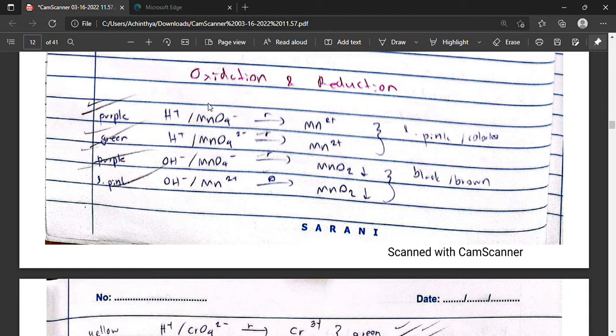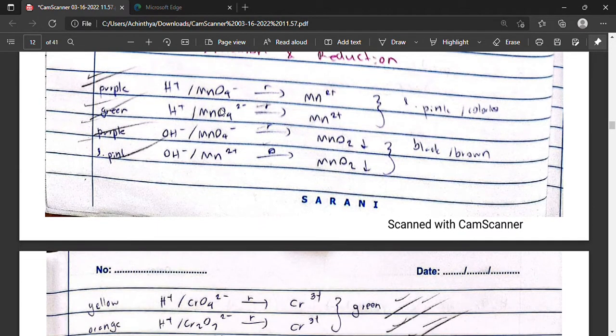Permanganate ion is a great oxidizing agent, and in acidic medium it is purple in color. In acidic medium, permanganate ion can be reduced into manganese ions, which will form a light pink or colorless solution. It decolorizes, and while doing so, it oxidizes another agent.